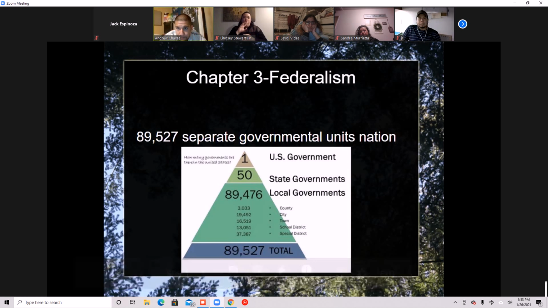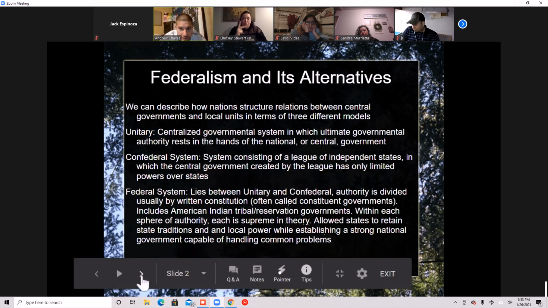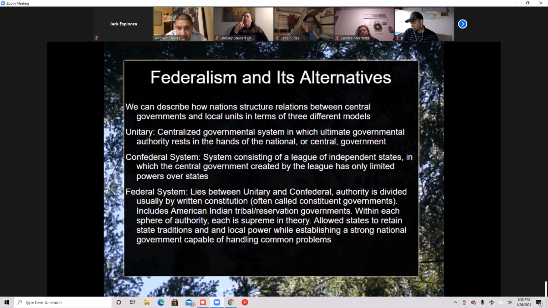All right, so moving on. What do I mean by federalism? Federalism, specifically, is the relationship between the central government and local governments. Basically the national government and the state governments. We're going to be talking about how that interaction takes place. We have a federalist system. Other governments may have a unitary or confederal system. So what do I mean by that?